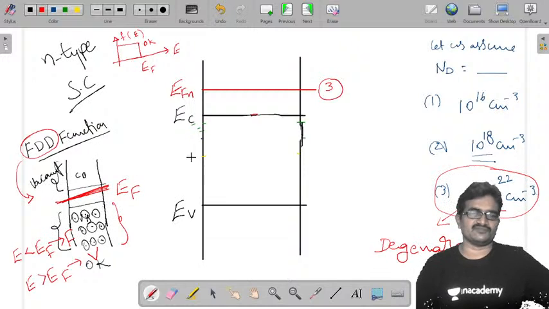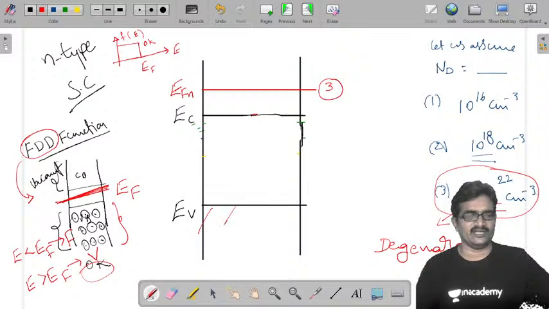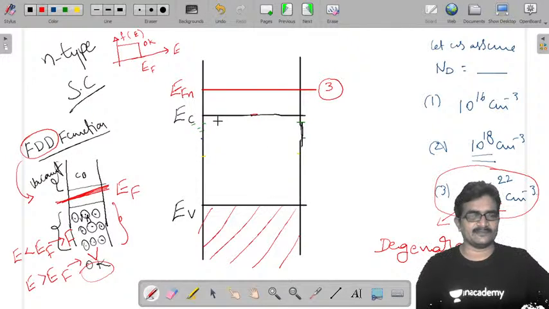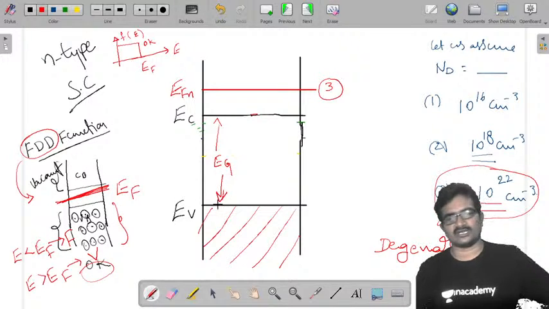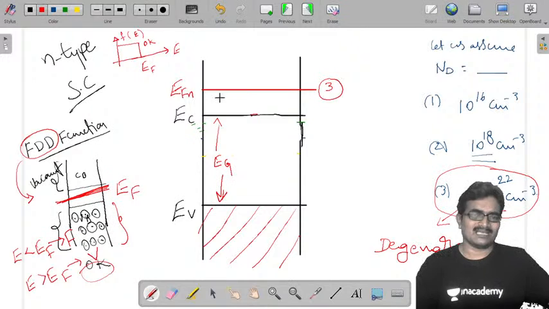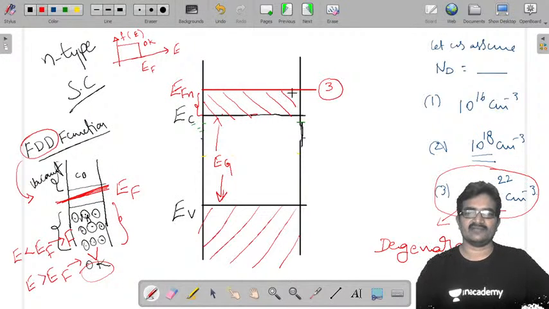Now once you apply this, what happens? At 0 Kelvin you are expecting all energy levels less than EF in the valence band to be completely filled. So the valence band is completely filled. This is the energy gap, so FDD is not applicable here. Don't draw lines here. Now, some portion of the conduction band is also less than the Fermi energy level. That means this is also a filled energy level. Here also some energy levels are filled, even at 0 Kelvin.